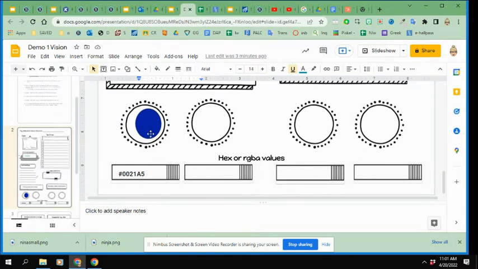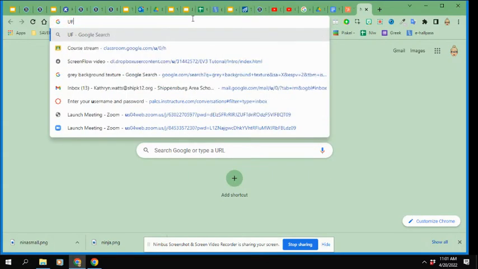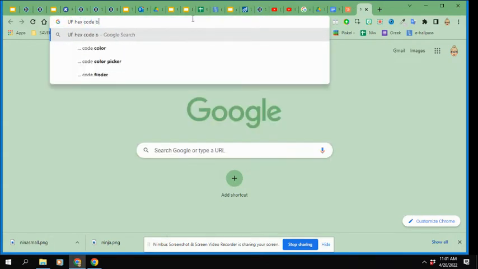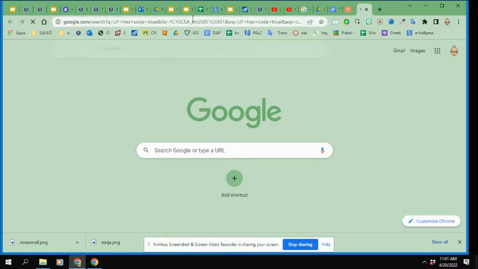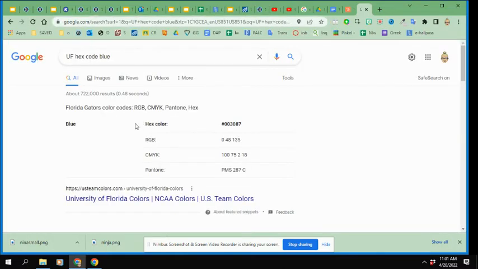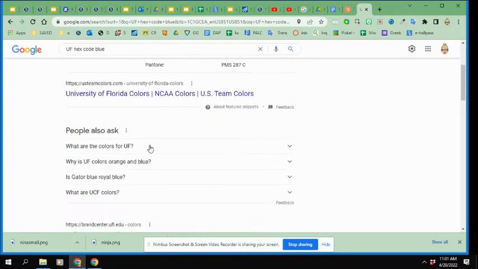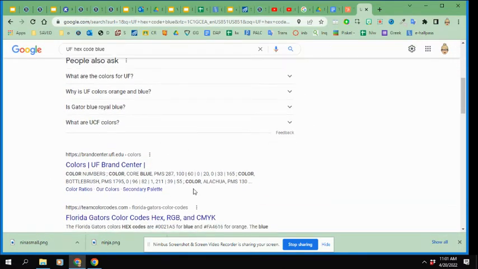So the blue used in the University of Florida logo is hashtag 0021A5. I got that simply by Googling UF hex code blue. So if you're doing a brand or a specific team, you might be able to find their hex code right here, okay? So that you can get their specific colors.